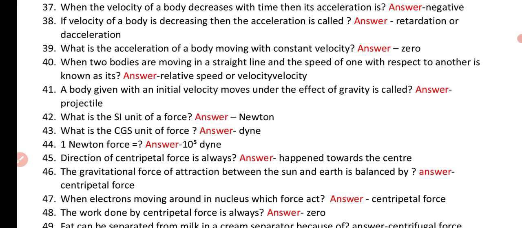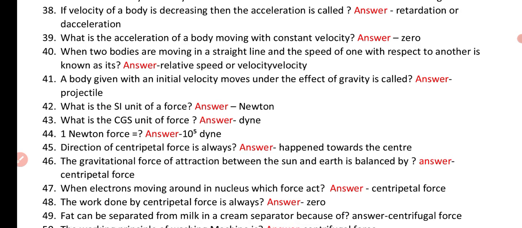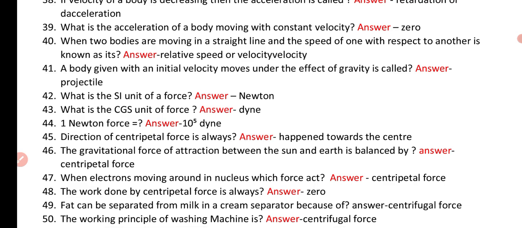Question number 45. Direction of centripetal force is always. Answer: towards the center. Question number 46. The gravitational force of attraction between Sun and Earth is balanced by. Answer: centripetal force. Question number 47. When electrons move around a nucleus, the force acting is. Answer: centripetal force.